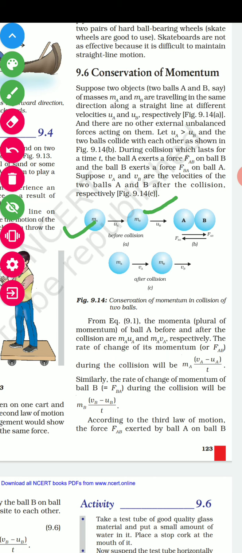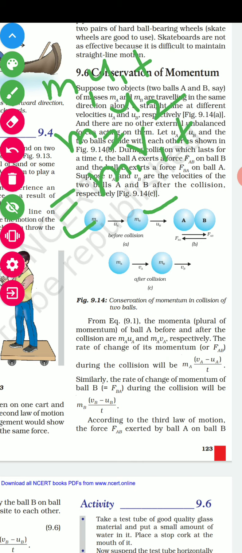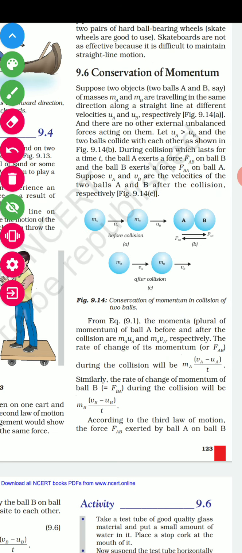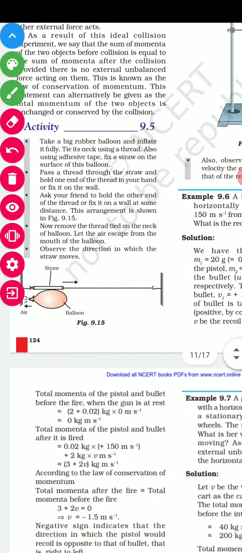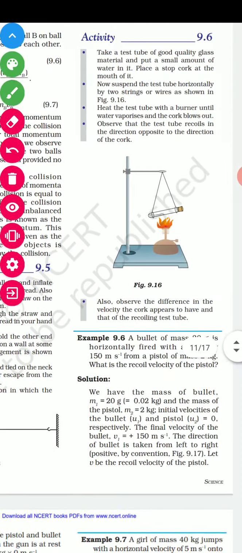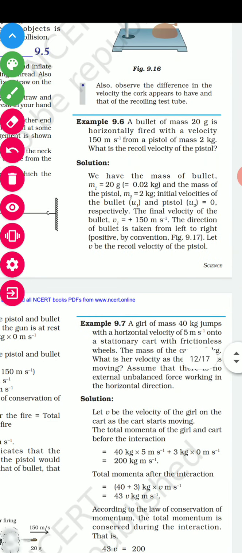Now what is conservation of momentum? m1 u1 plus m2 u2 equal to m1 v1 plus m2 v2. It is the conservation of momentum. Sum of initial momentum equals sum of final momentum. So we have already discussed the derivation of it in the last video, which is available on YouTube. You can see. Now we will discuss this example.